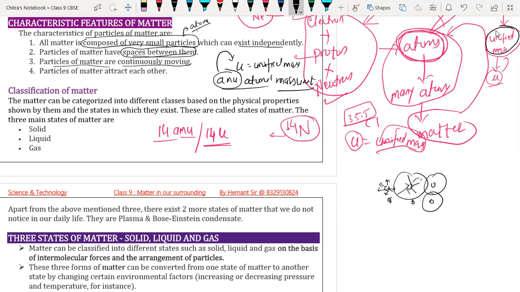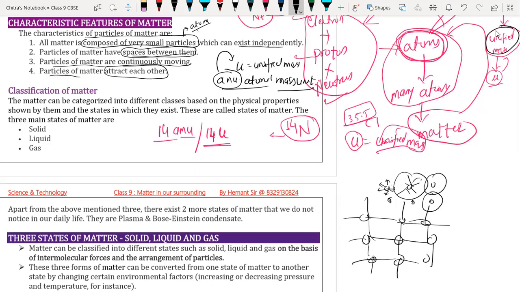Then, particles of matter attract each other. Due to the force of attraction, these particles are bonded with each other like this. These are the particles, they have space between them, but they are bonded with each other like this. They are bonded with each other, in front and in back also. So this is all about the characteristic features of matter.